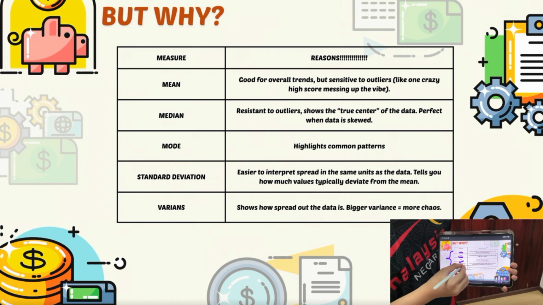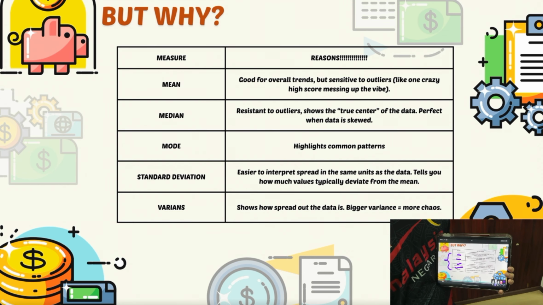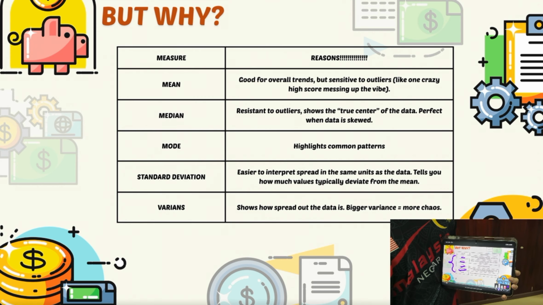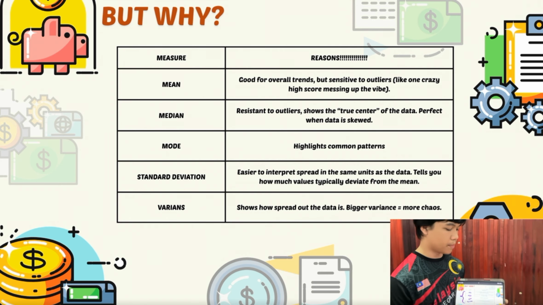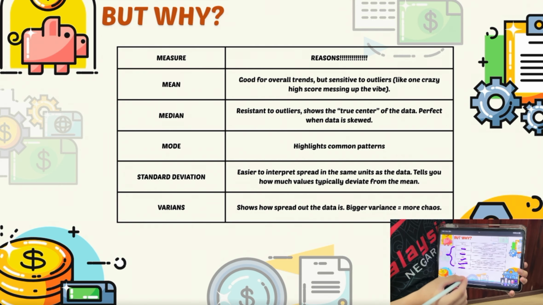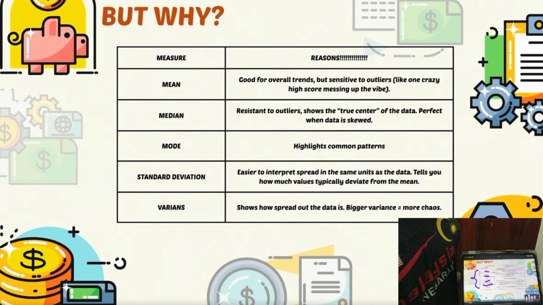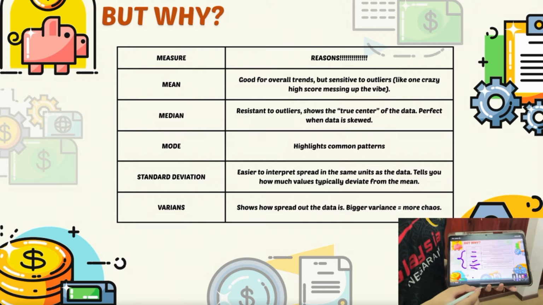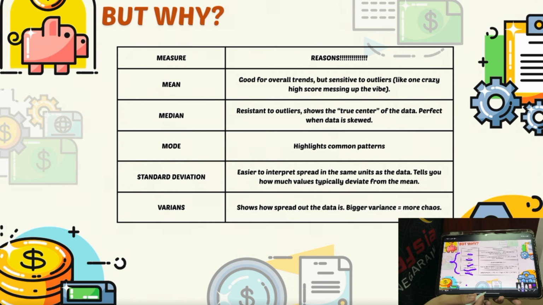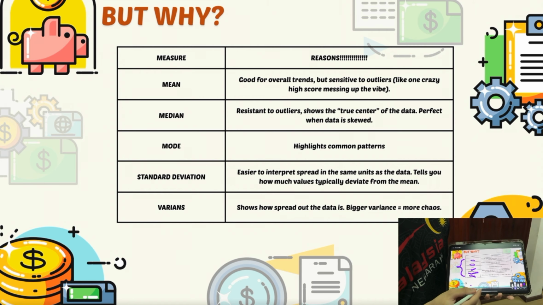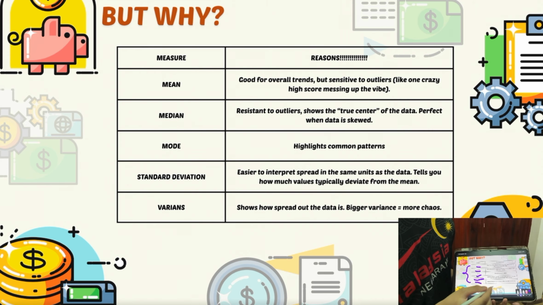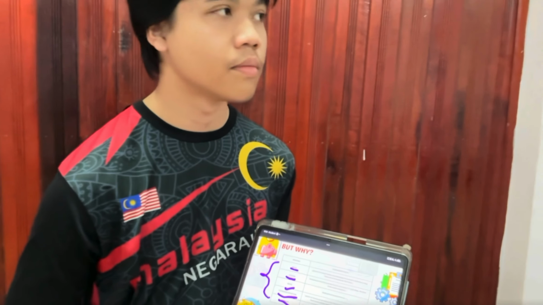The fourth is the standard deviation. The standard deviation shows how far the data is from the mean. Last but not least, the variance. So the variance shows how spread the data is. So the bigger the variance, the more spread out is the data. So that's all from me.